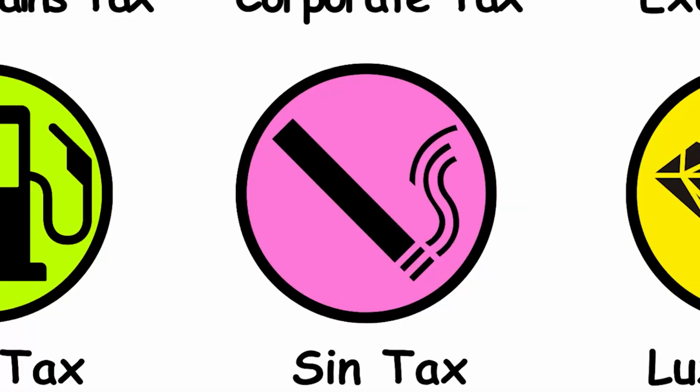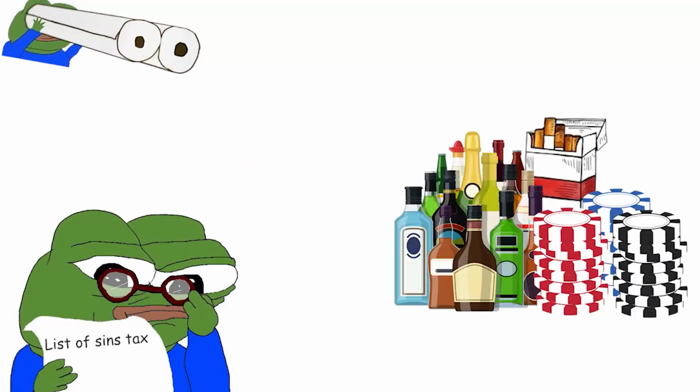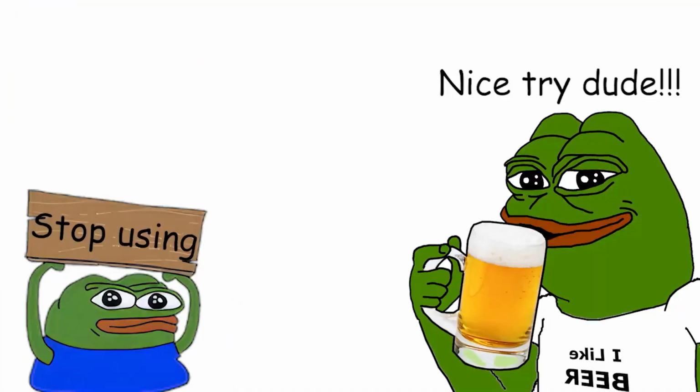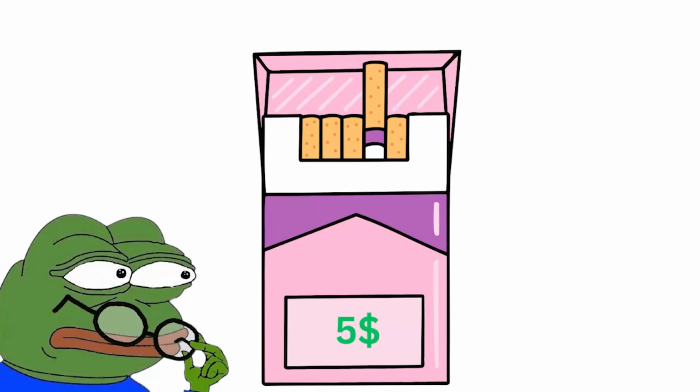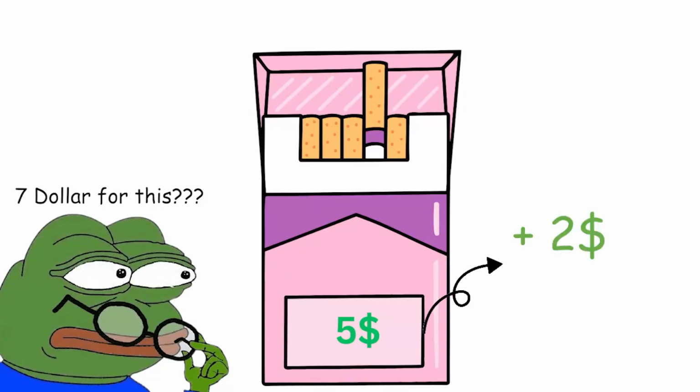Sin tax. Sin taxes, unlike income tax on your earnings, target goods seen as unhealthy or vices, like cigarettes. These taxes raise the price to discourage use. Imagine cigarettes costing $5 a pack, but a $2 sin tax bumps it to $7. You'd still pay income tax on your salary.